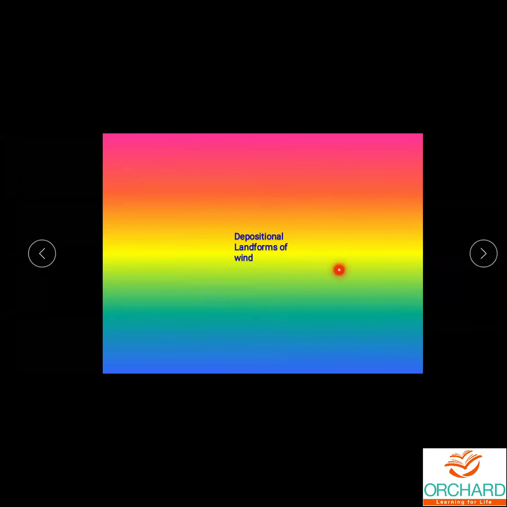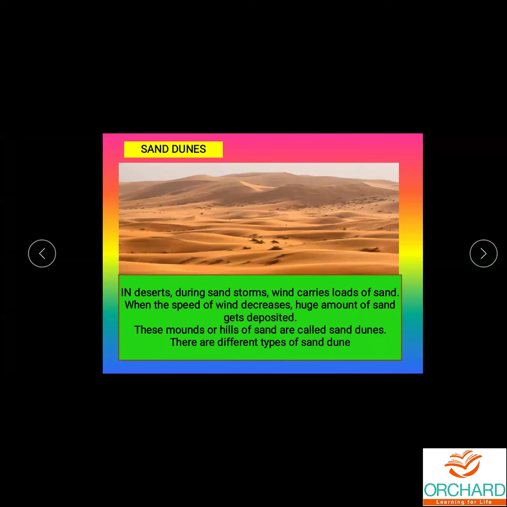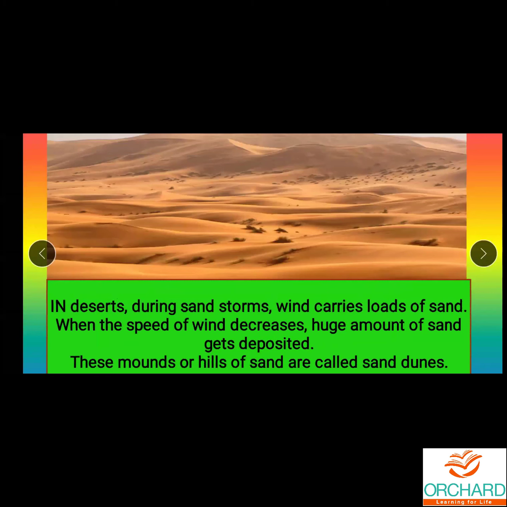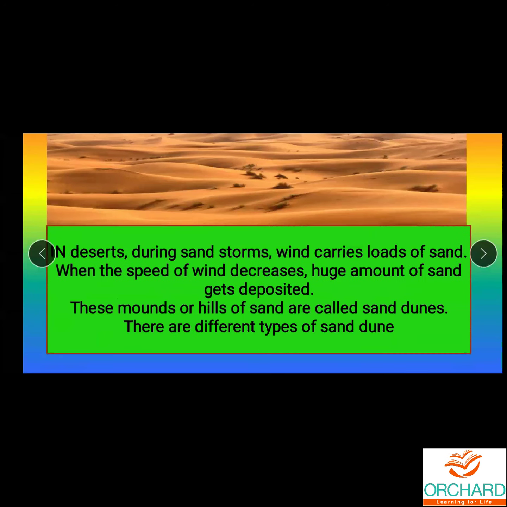Let us see the depositional landforms of wind. Here, sand dunes. I need not say what a sand dune is because you have learned it many times from 3rd standard onwards. In deserts during sandstorms, the winds carry sand from one place to another and it is piled like a mountain. That is why we call them sand dunes, mounds or hills of sand.